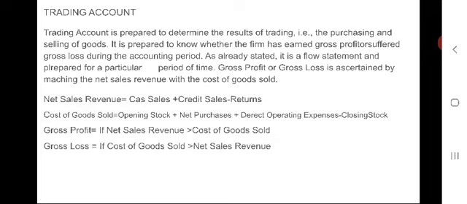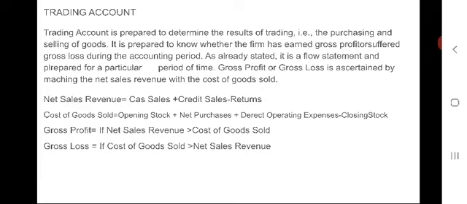The income statement may be clarified: the trading and profit and loss account is one account which has two sections. The first section is called the trading account. The second section is called the profit and loss account.